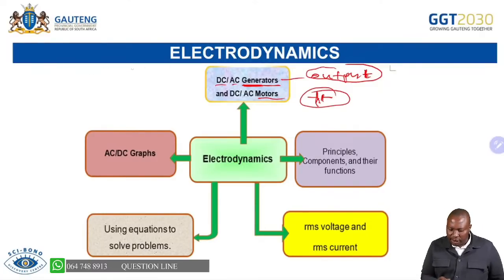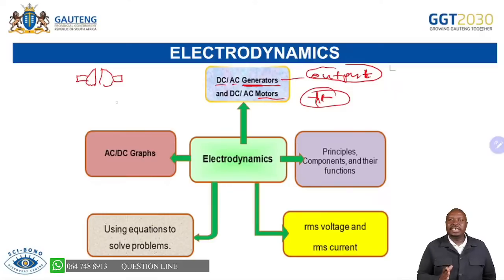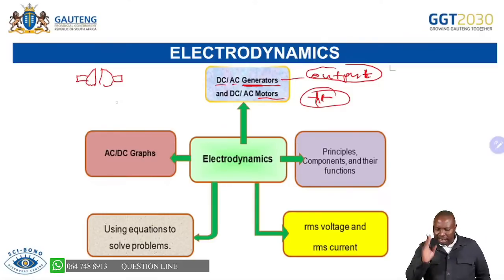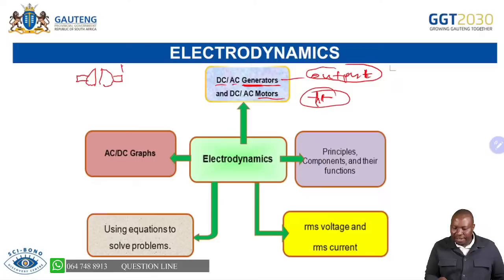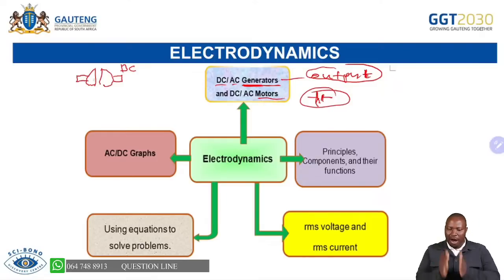Remember, for DC, we are saying now we're going to have a ring. That ring makes a D if you look at it correctly. We're going to have a ring that has brushes, and that ring, we call it a split ring, or we refer to it as a commutator. That ring shows you that this is DC. Whether it's a motor or a generator, as long as there is a split ring, one ring that has been split into two, we are referring to that as DC. Please, you will always find questions that talk to the components of a motor or a generator. And when we are having AC, you will be having now slip rings.